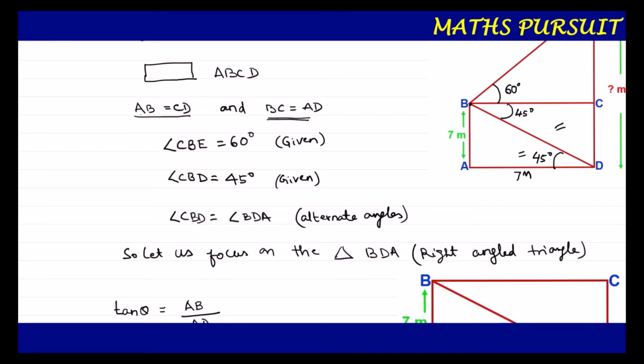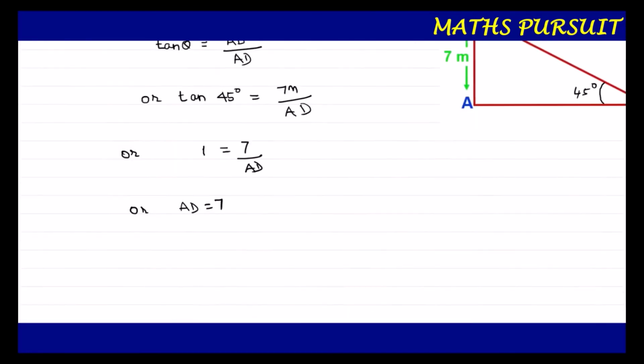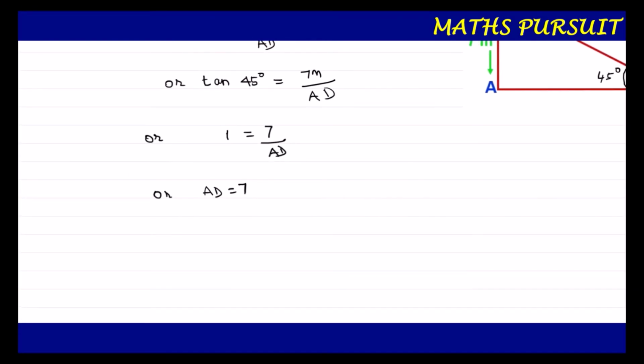If AD is equal to 7, then definitely BC is going to be 7 meters, as this is our rectangle. So I can write BC is equal to 7, as AD is equal to BC. I believe, guys, till here we are very clear. So AD is equal to 7, and hence BC is equal to 7.